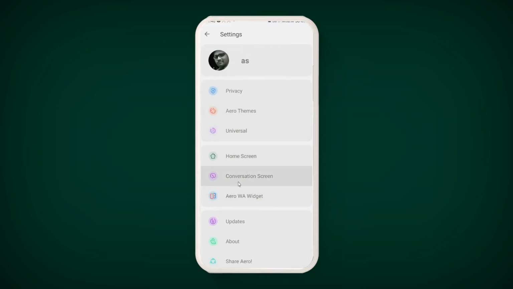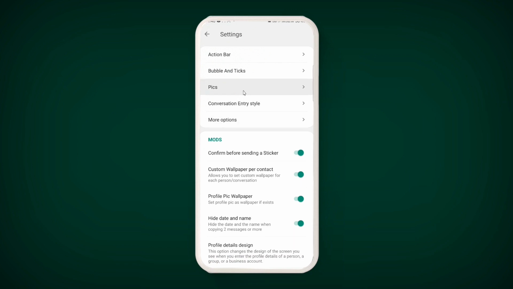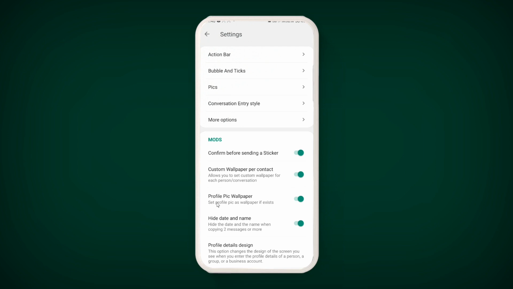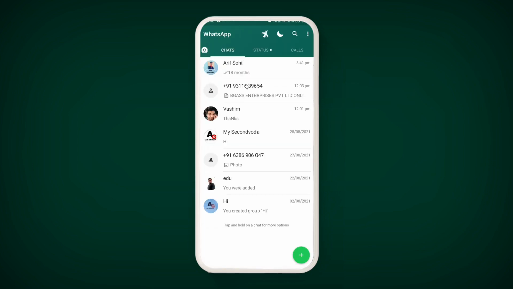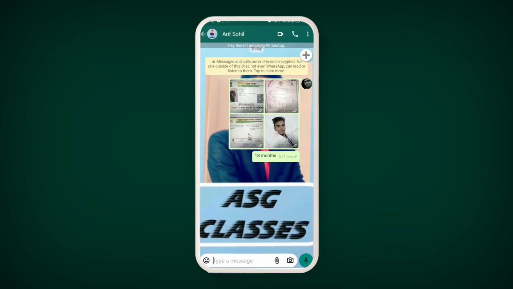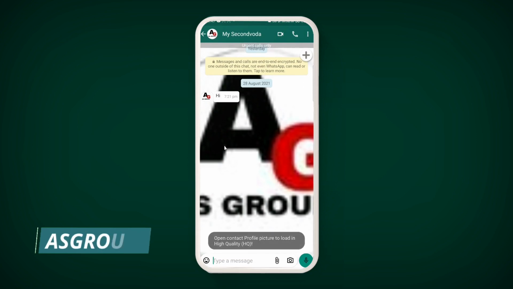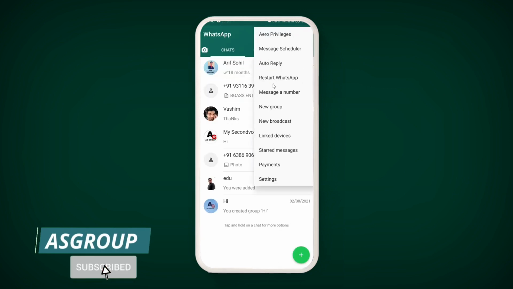Click on it and thereafter go to the conversation screen. So you can do all this here. These options are available. You can utilize that. Similarly, you can see here the profile picture and wallpaper. These both options are quite interesting and can be used. If you enable these both options, what would happen? If anyone applies any profile picture, that profile picture will be converted to the wallpaper for yourself. Like I showed you in the beginning, what happens when I open any chat, here you can see the profile picture, similarly the wallpaper. Go back, profile picture and the wallpaper. So if you use this feature, you will be able to do all this.